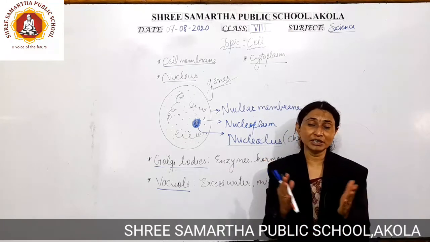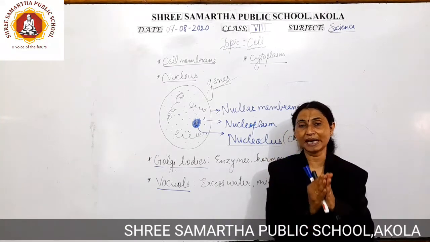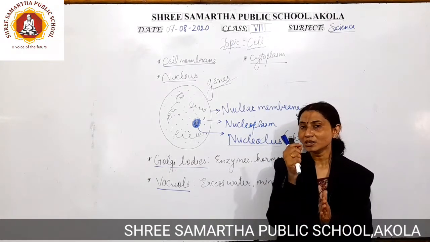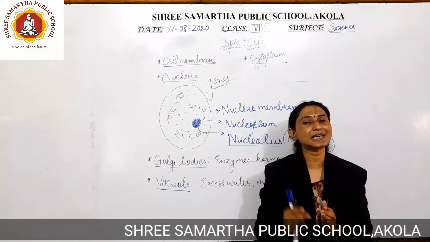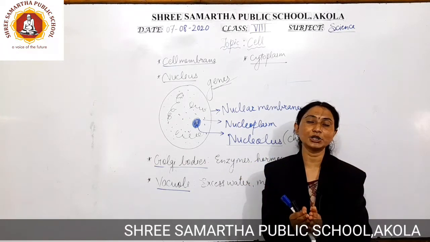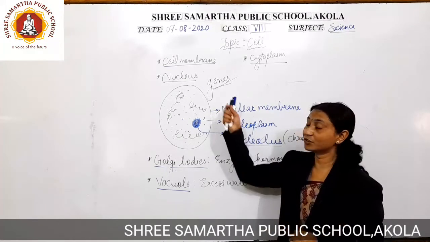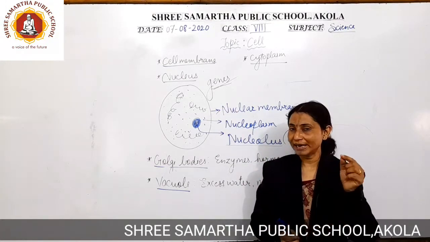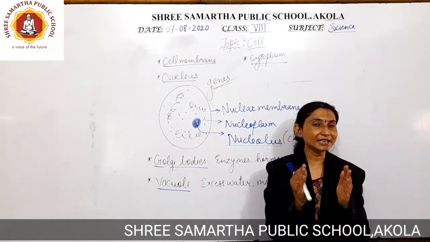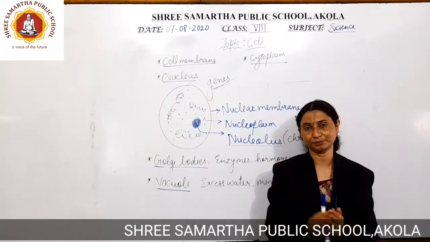Now we might be wondering how it happens. Whenever there is fusion between the male and female gamete, another nucleus is formed which has certain characteristics from the father and certain characteristics from the mother's side. All these characters combine in one nucleus because of chromosomes and the genes present on the chromosomes. So whenever you come across the term heredity, keep in mind that heredity is related to the chromosomes and genes present inside the cell.